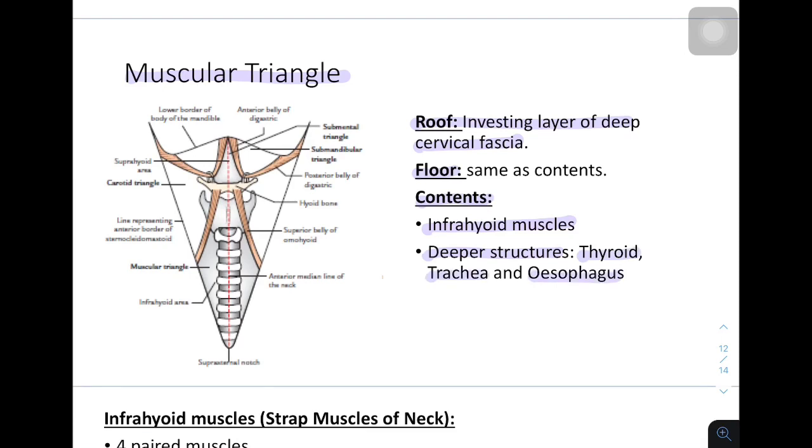So the boundaries of the muscular triangle are the anterior midline of the neck, then superior belly of omohyoid, and the anterior border of sternocleidomastoid.